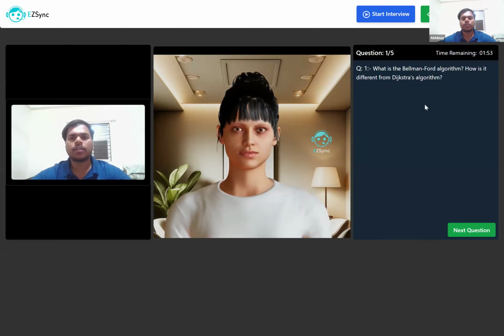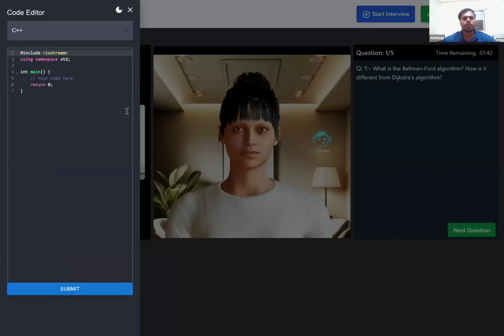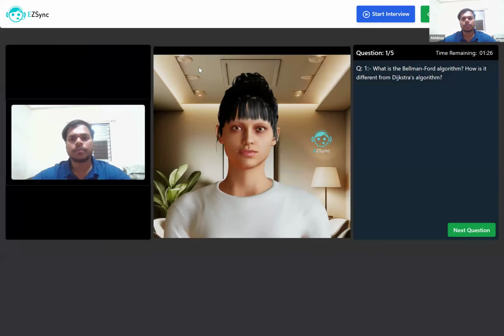Along with that, suppose you have some coding interview questions, maybe somebody asked you to code some OOPs concept or write some program in Python. What you can do is open the code editor, select your preferred language, write your code and submit with respect to this question. It will be automatically saved in your dashboard.